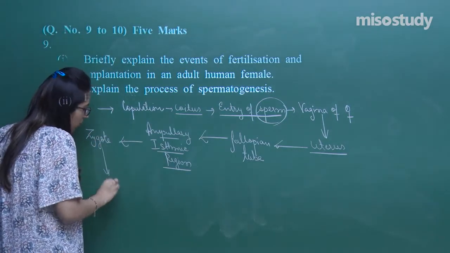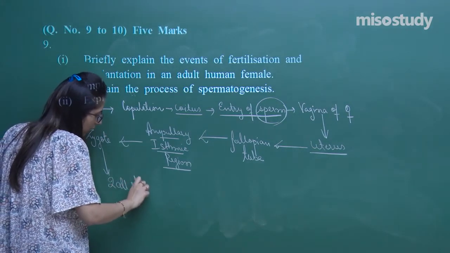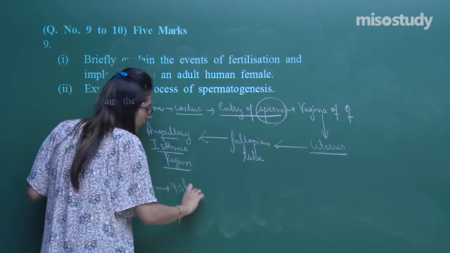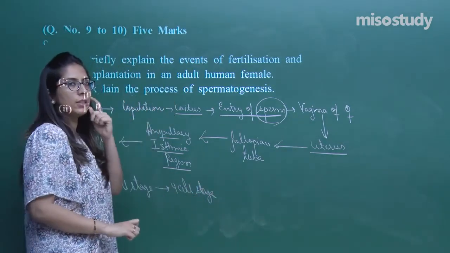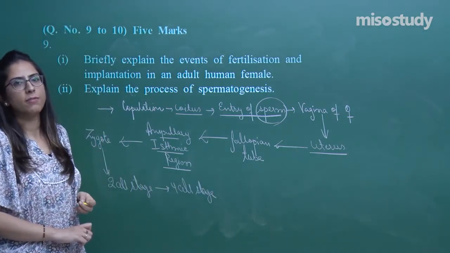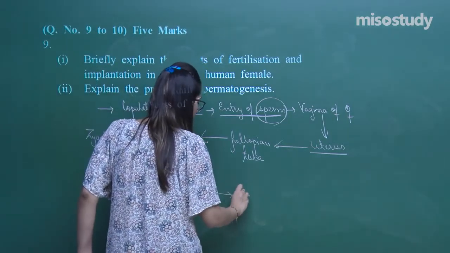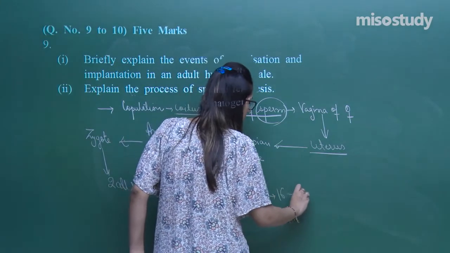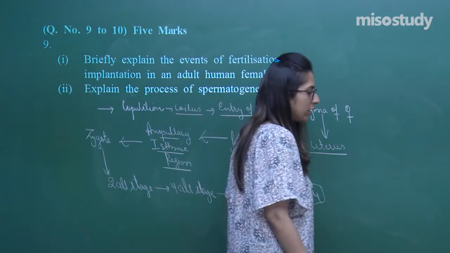After that zygote, there is a formation of a 2-cell stage. After that, there is a formation of a 4-cell stage. And they will start moving towards the uterus, because now it has to implant itself into the uterus. After the 4-cell stage we have an 8-cell stage, then 16 cells, and then ultimately a 64-cell stage.